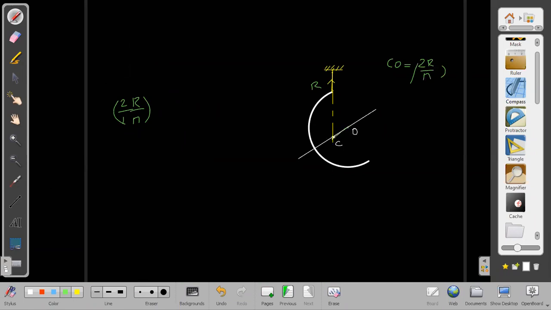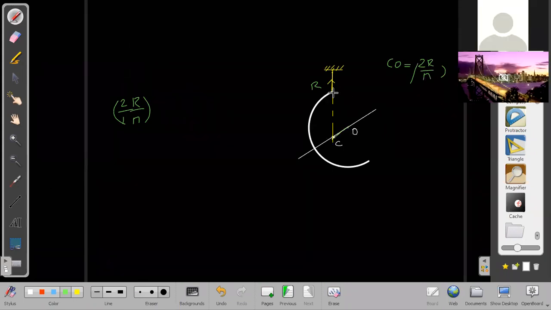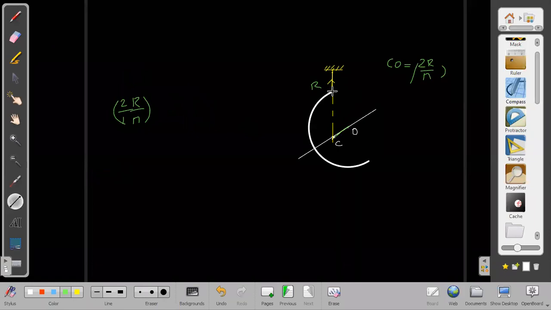I know this distance here. If I know this distance, again we can form this right angle triangle. Which is the right angle triangle now? I can take this one, let us say P, the point of suspension, PCO triangle. In this PCO triangle, this angle is theta, and we can find it, since we know R and 2R by pi.